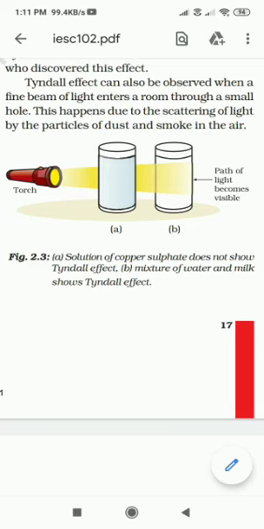Let us stop here for the day. Your homework is to write the differences between solution, suspension and colloid.